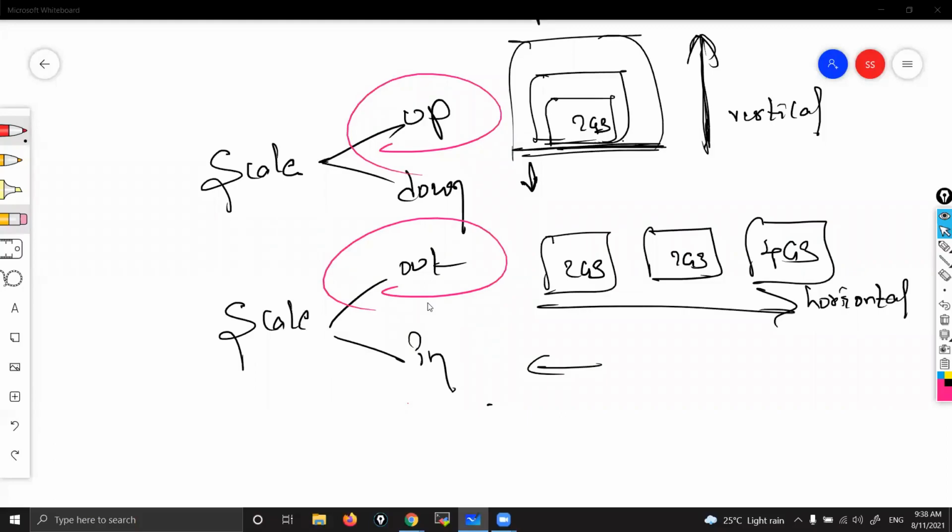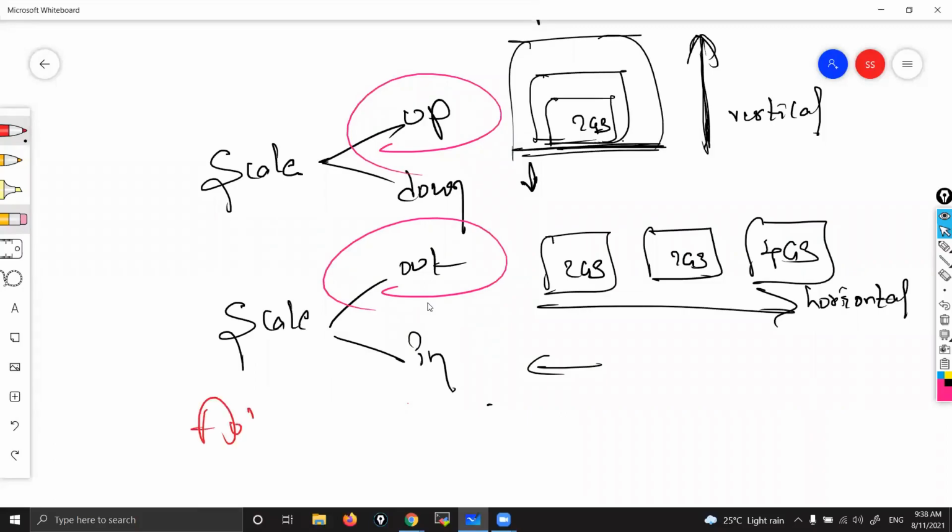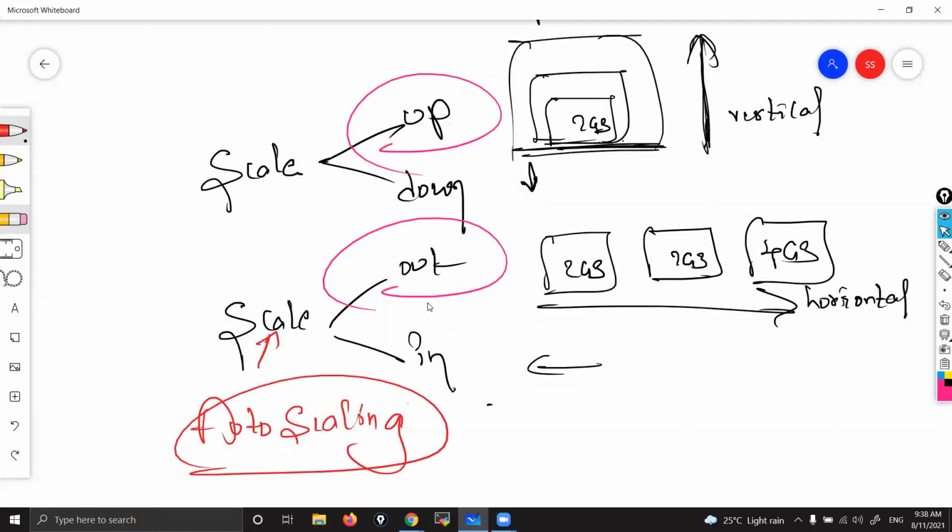So here the concept is auto scaling comes under scale out and scale in, not scale up and scale down. In auto scaling, what we did, we increased the number of instances. Either we are adding new instances or we are terminating instances. Scale up and scale down means increasing or decreasing the configuration of an instance, either RAM, hard disk and all.